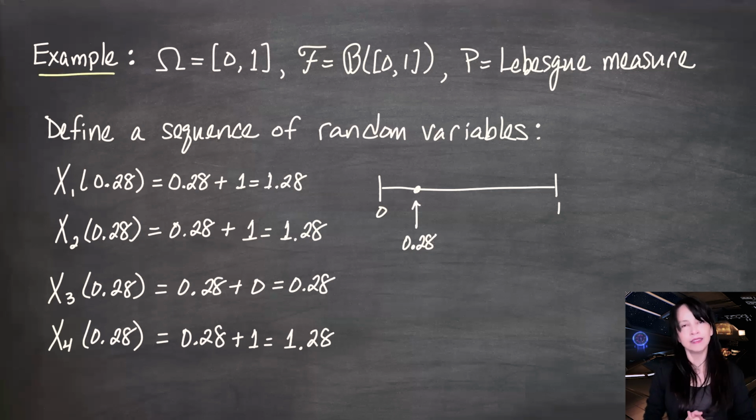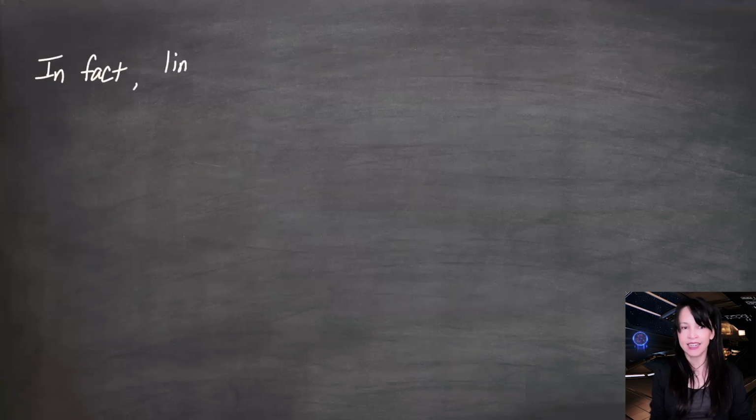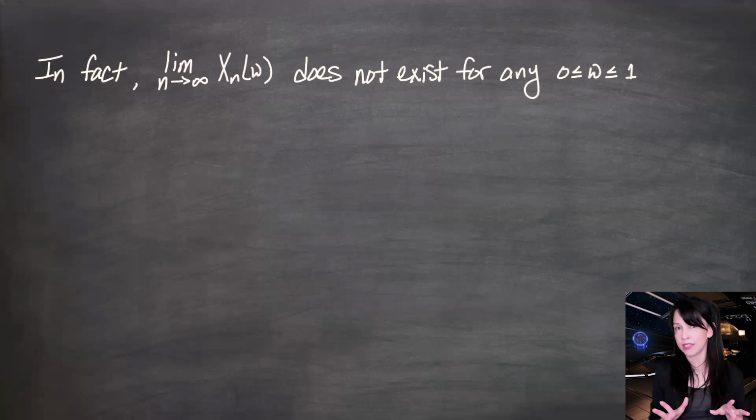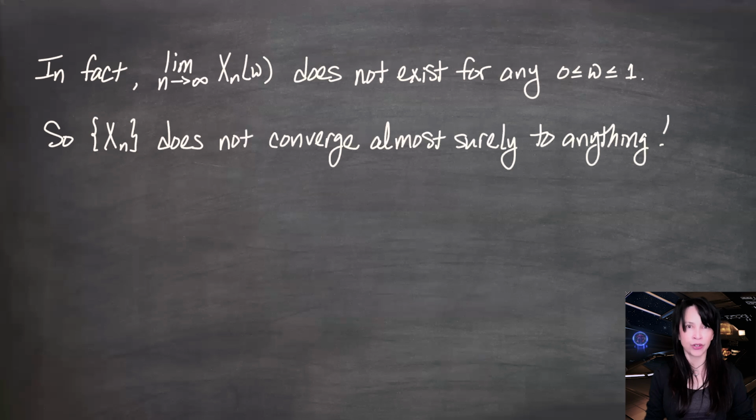And so this limit actually does not exist. We get 1.28 sometimes, we get 0.28 sometimes, but it just keeps sort of flipping around. Limit does not exist for this little omega. And in fact, it does not exist for any omegas between 0 and 1 inclusive. So this was supposed to be about convergence in probability, but what we've just seen is that this sequence does not converge almost surely to anything. Hopefully it converges in probability to something, or this was a really bad example.